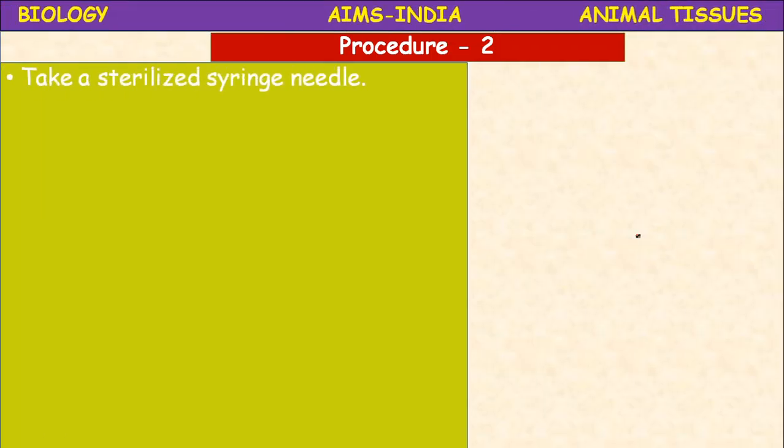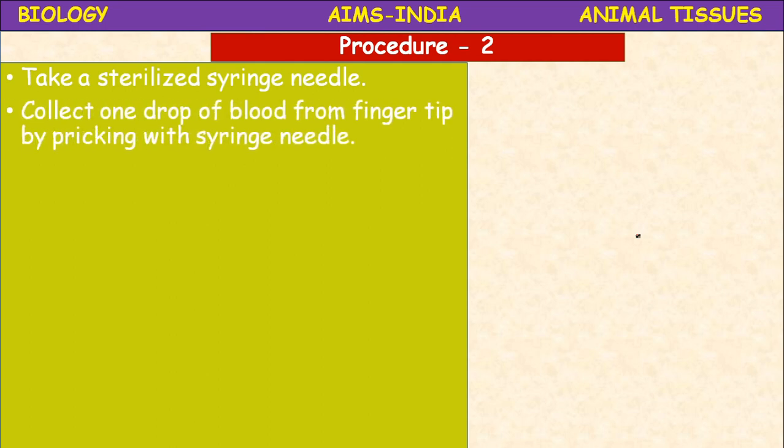Next procedure, another procedure is there. That is, take a sterilized needle. So in the beginning only, all these requirements you have to keep with you. Take a sterilized needle. Collect 1 drop of blood from the fingertip by pricking with a syringe needle. So under the guidance of your teacher you have to perform this experiment. Okay, don't do these experiments at home.